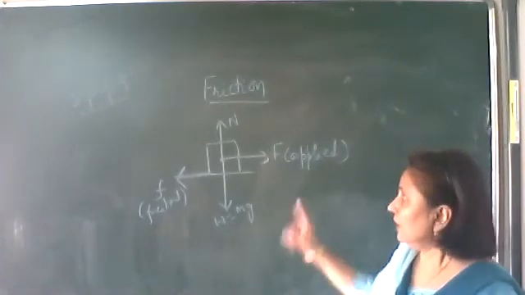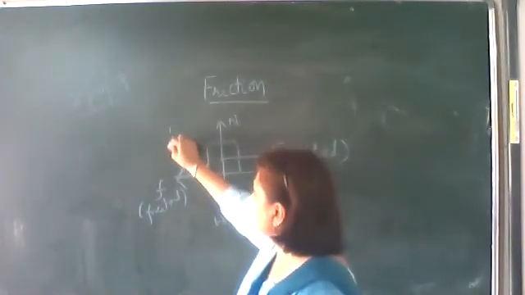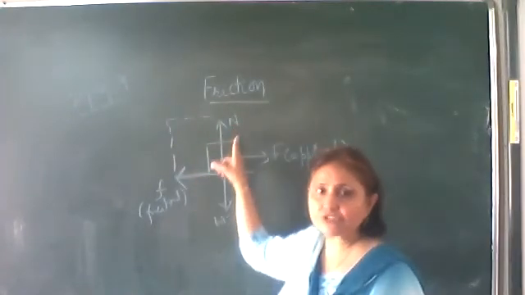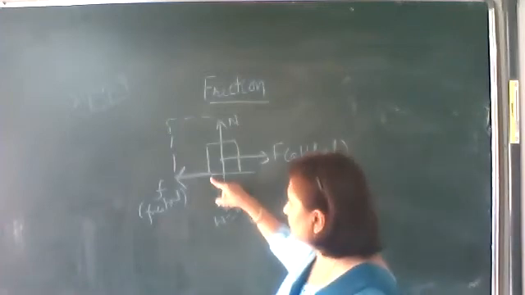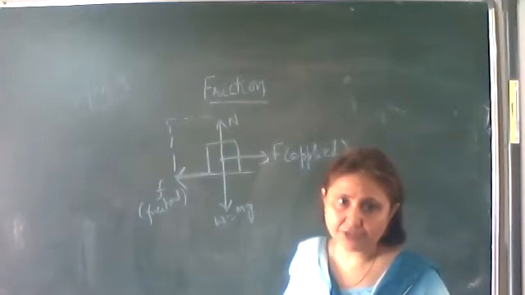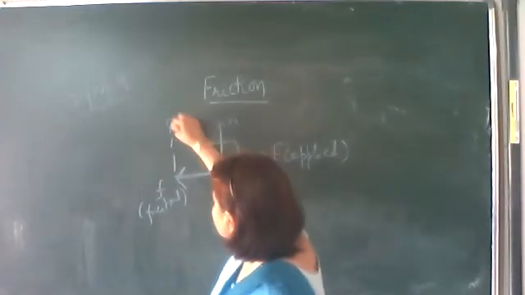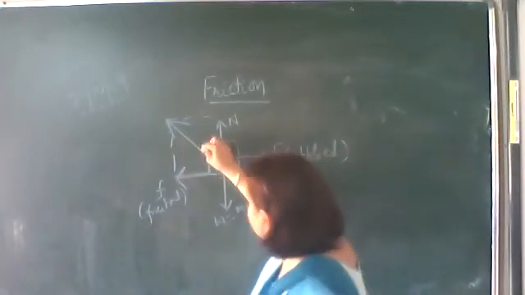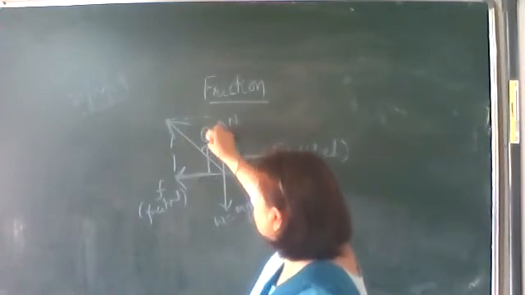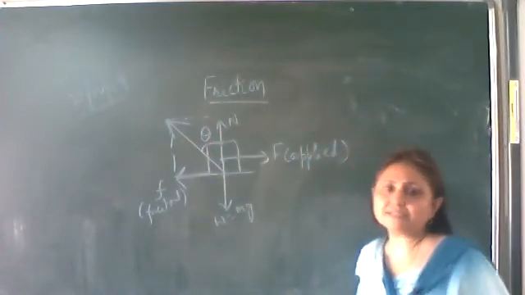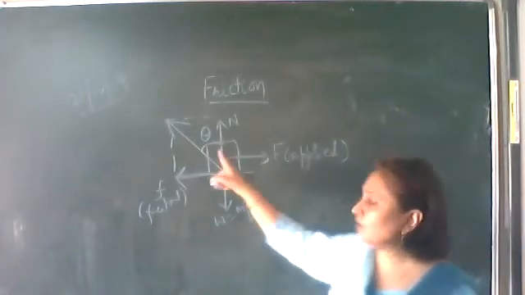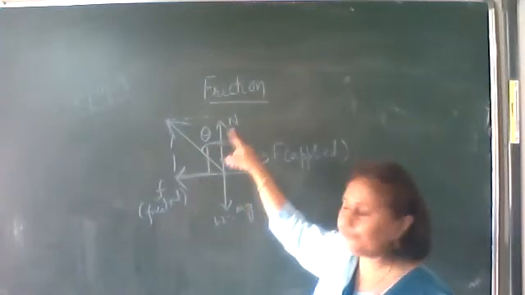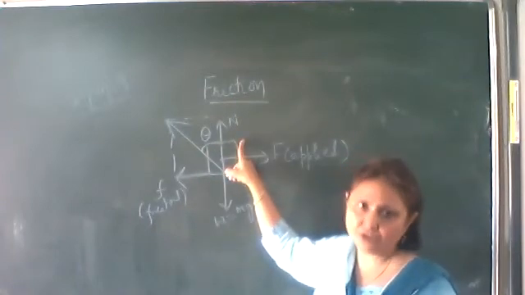Okay, now angle of friction. Let us complete this parallelogram. These are the two forces, frictional force and normal reaction. The resultant of frictional force and normal reaction, according to the parallelogram law of vector addition, is this. It is making some angle with the normal reaction. This angle we call the angle of friction. So angle of friction is the angle enclosed between the resultant of frictional force and normal reaction, and the normal reaction.